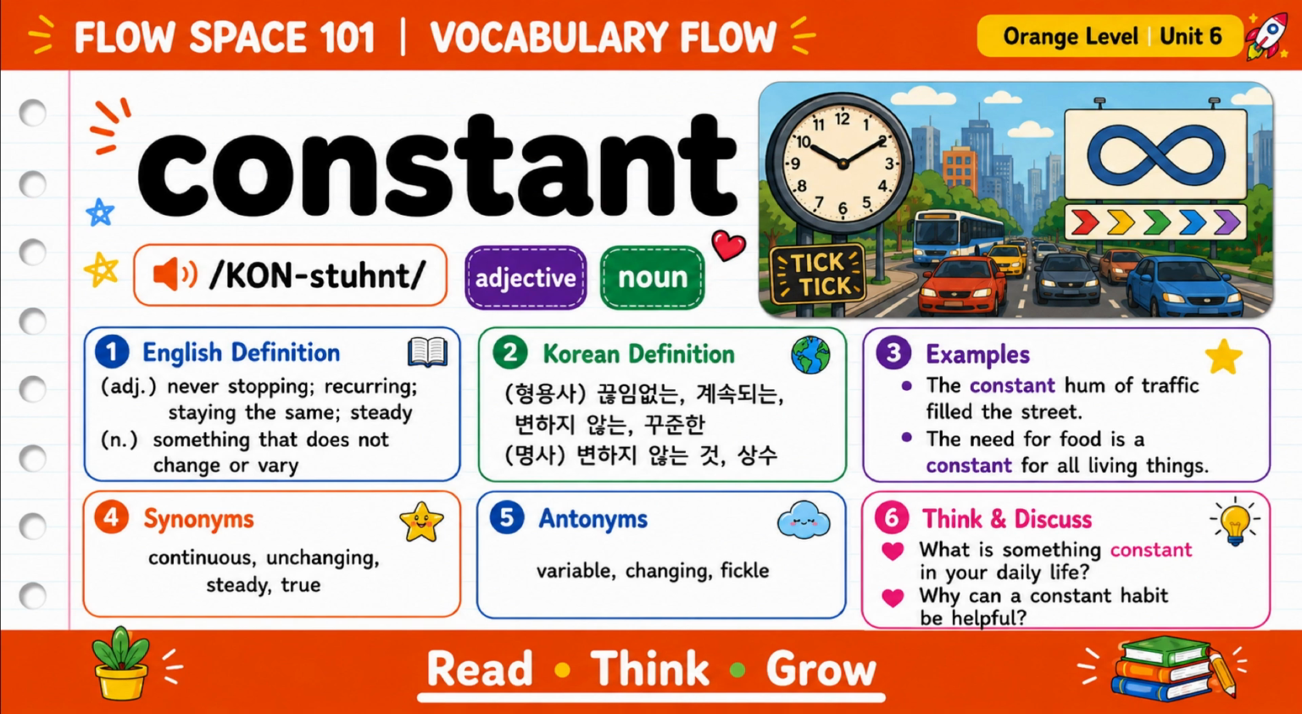Now let's learn constant. Constant can be an adjective or a noun. As an adjective, constant means never stopping, repeating, or staying the same. As a noun, a constant is something that does not change. For example, the constant hum of traffic filled the street. What is something constant in your daily life?